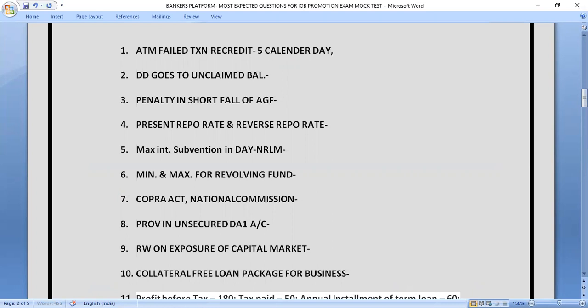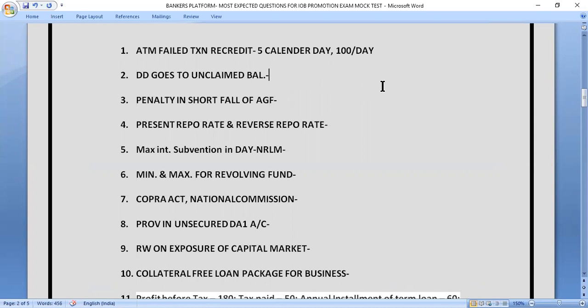If the money will not go back in the account, then what will happen? If within 5 days the money does not get recredited, there will be a penalty. That penalty is 100 rupees per day. After 5 days there will be a penalty of 100 rupees per day. So let's move to question number 2.